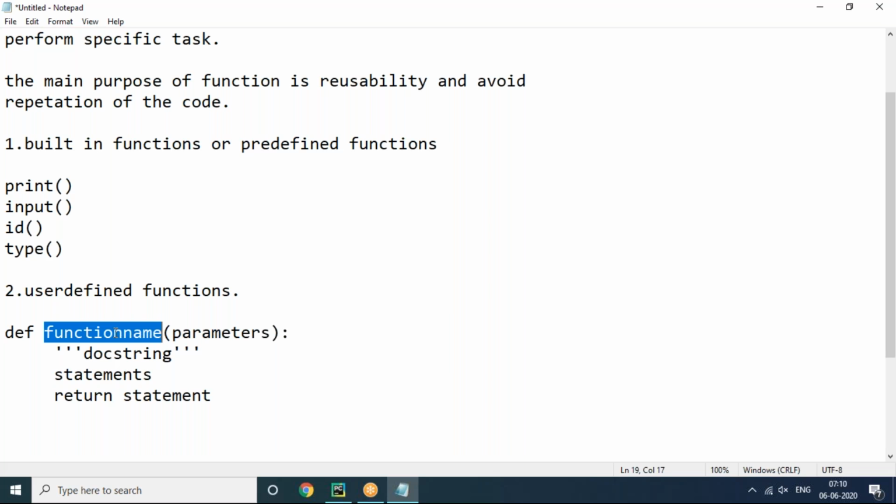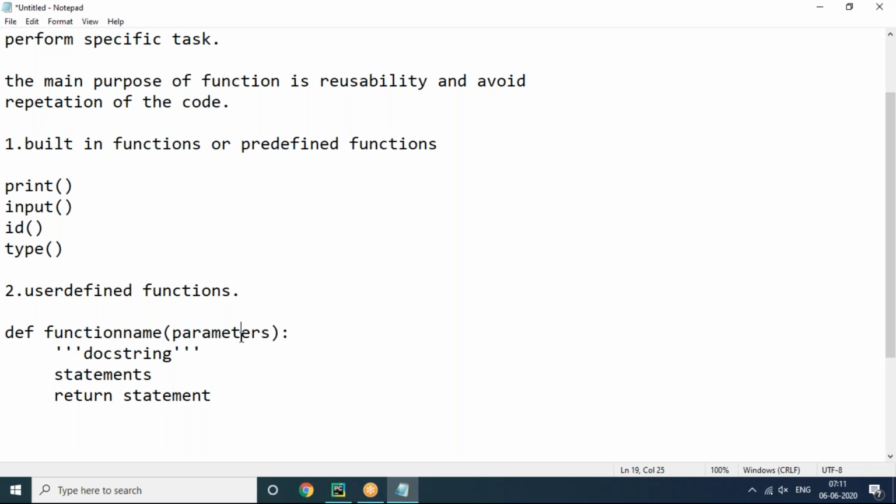Yes. And after that, parameters are there. These parameters are input values to the function. If the function has some parameters, while calling the function you compulsorily must supply parameter values. Otherwise the function will not work; it will give error. So while calling the function, we have to pass parameter values, otherwise the function will give error.